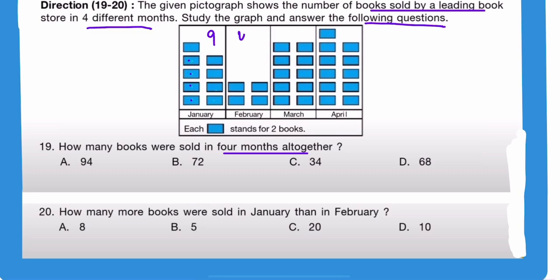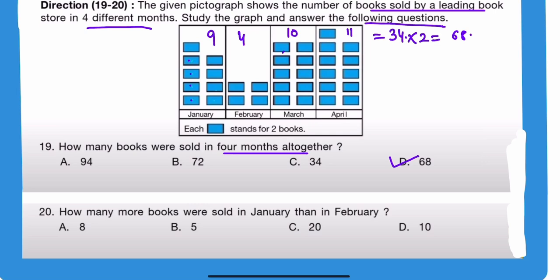Here 4 rectangles, here 3, 5 and 10, then 11. Okay. So total rectangles value is equal to 9 plus 4, 13, 10, 23 and 11. It is 33 and 1, 34. Okay. Then one rectangle is equal to 2 books. So we should multiply it by 2. So value is 68. So answer D.